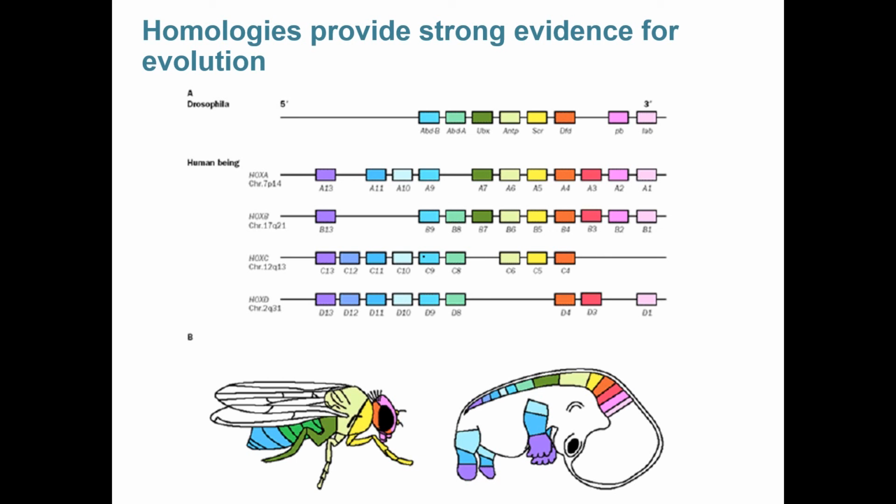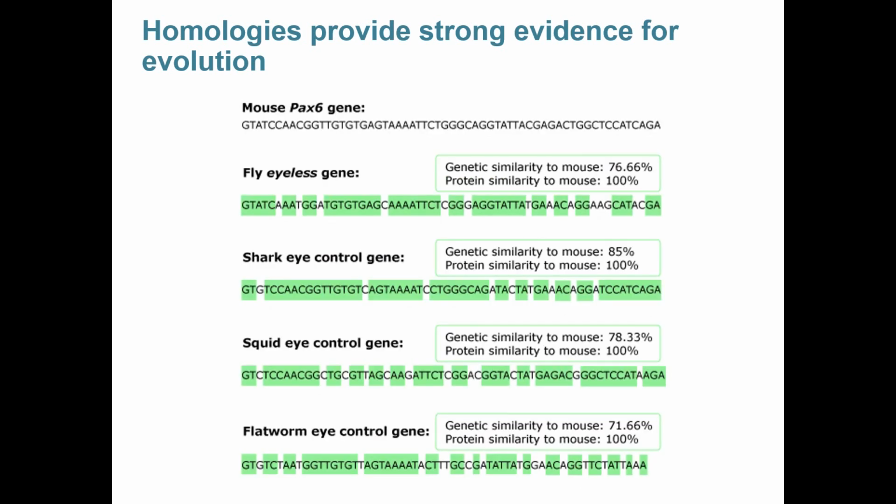Another example of this is how similar specific genes are. In this image, you can see the sequence for the mouse gene PAX6. PAX6 is important for eye development and eye control. The sequence similarity for all of these, from the fly, shark, squid, and flatworm, are pretty similar, but the proteins are identical. So not only does this gene perform the same function in controlling the development of the eye, it also produces the exact same protein.